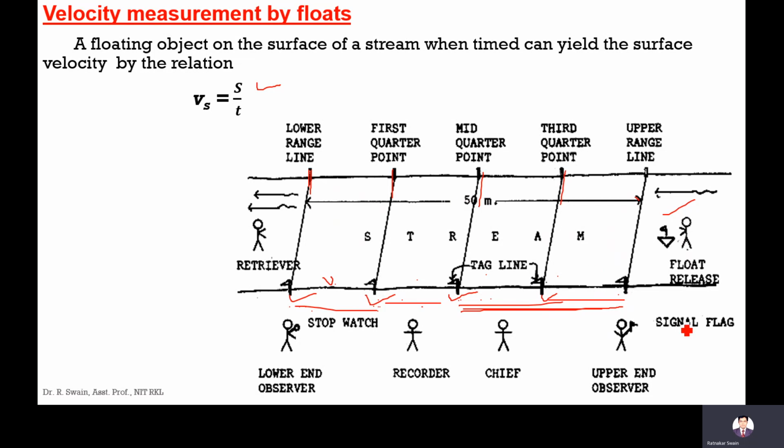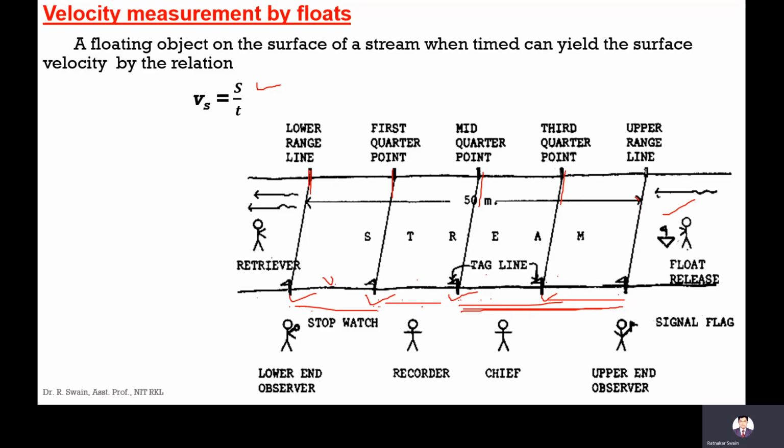So this lecture is about the stage measurement and the velocity measurement. In the next class we will discuss the discharge measurement, and we will also discuss how to develop the rating curve. Thank you so much.